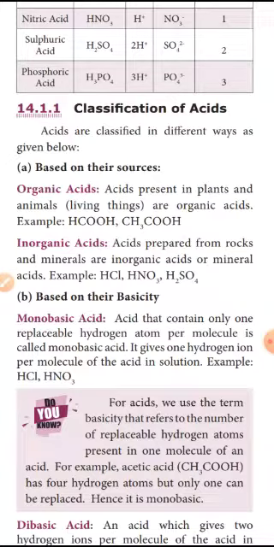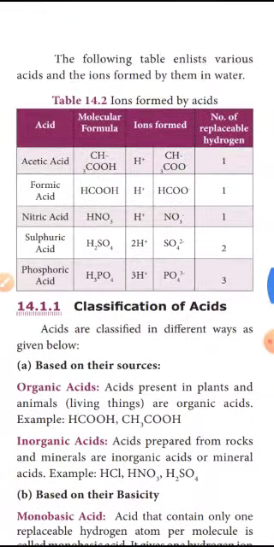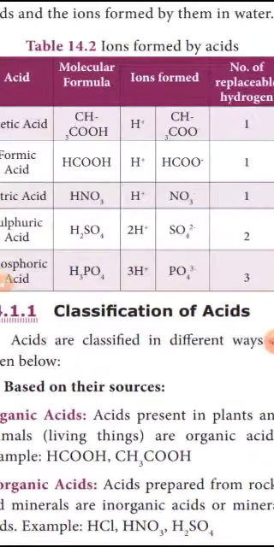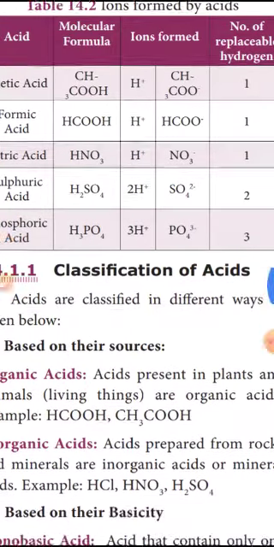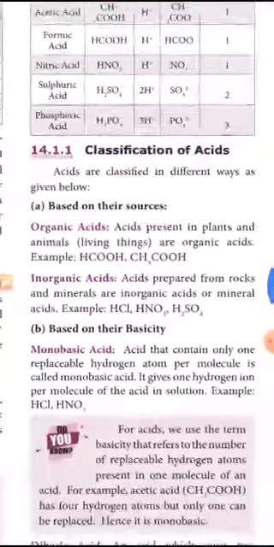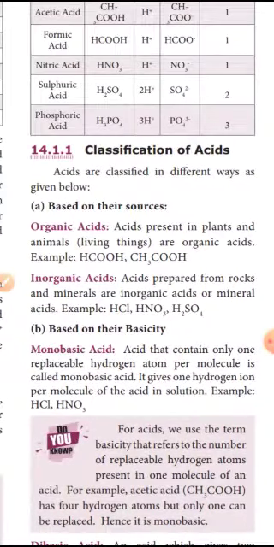Monobasic acid means it replaces only one hydrogen atom. Have you understood? It gives one hydrogen ion per molecule. Example HCl. We studied HCl and HNO3. HNO3 splits into H plus and NO3 minus. HCl, how will it split? H plus and Cl minus. There also only one hydrogen.